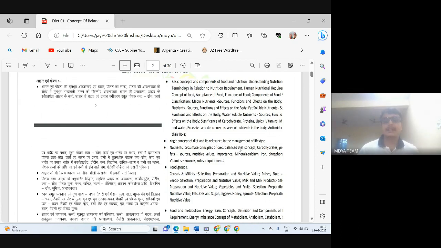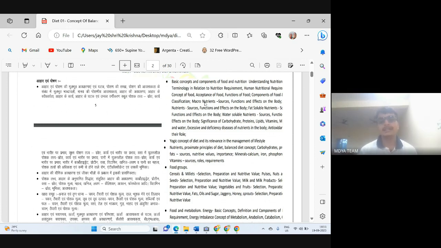In this balanced diet concept, we will cover carbohydrate, protein, fat, vitamins, and minerals, and along with this third unit, our first unit will be completed automatically. We don't have to cover it afterward. When we cover this third unit, our first unit will be covered.